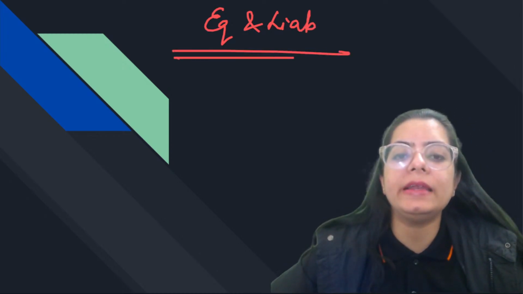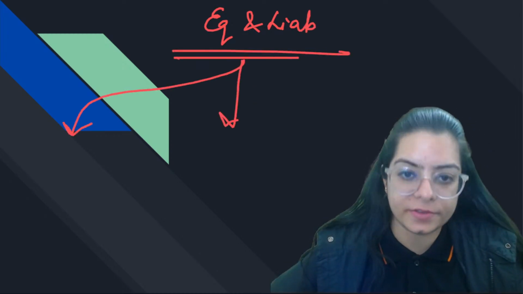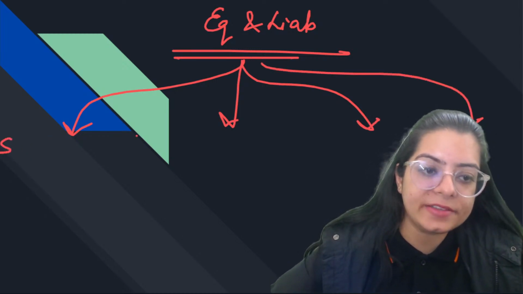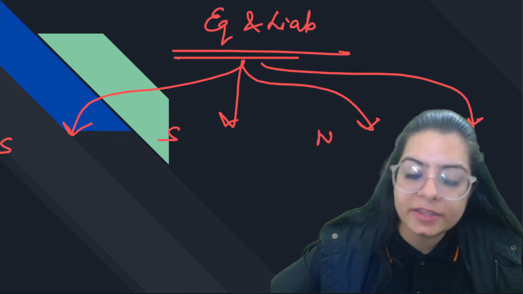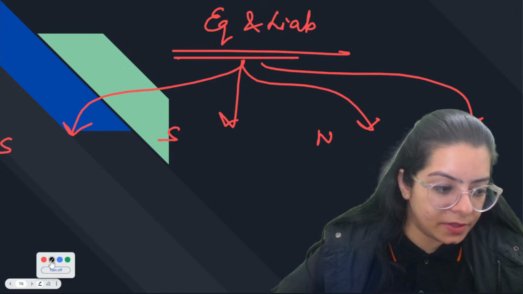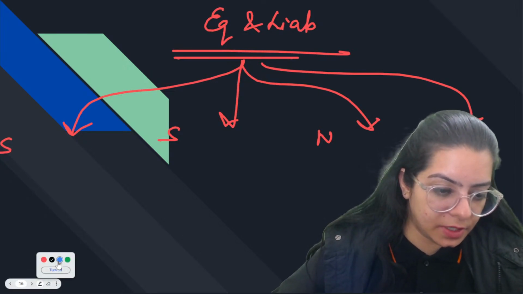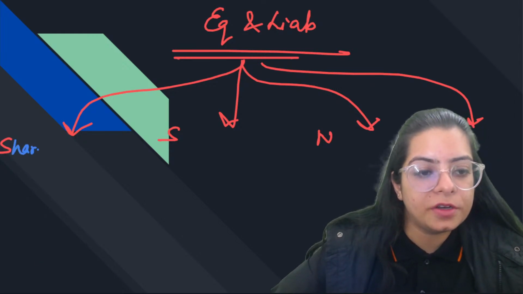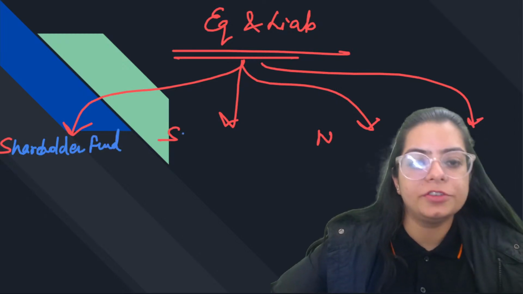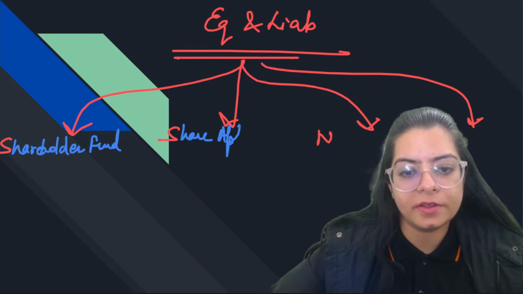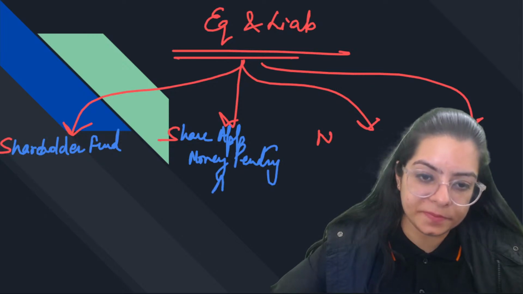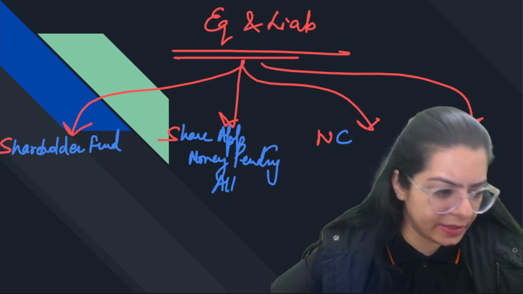That whole equity and liability side is divided into four parts: S, S, N, C. That is shareholders' fund, share application money pending allotment, non-current liability, current liability.